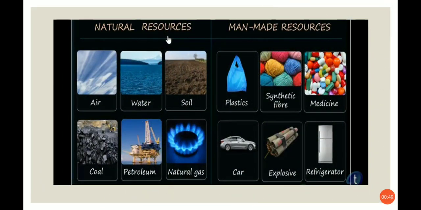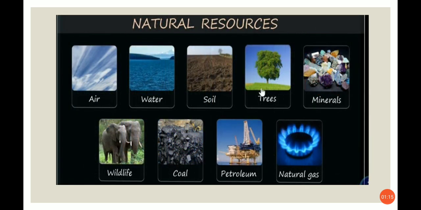In the resources there are two types, natural resources and man-made resources. You can easily figure it out. The natural resources are air, water, soil, coal, petroleum, natural gas, and the man-made resources are plastic, synthetic fiber, medicine. What is the difference? You can make it out. Again, in the natural resources there are two types,